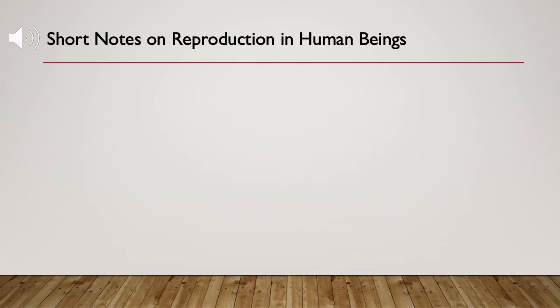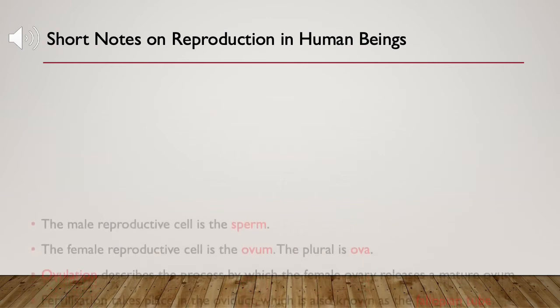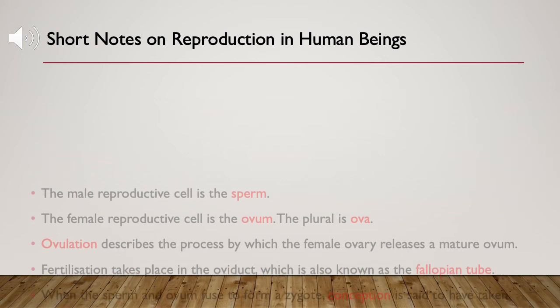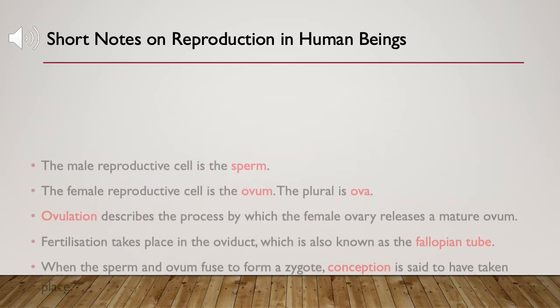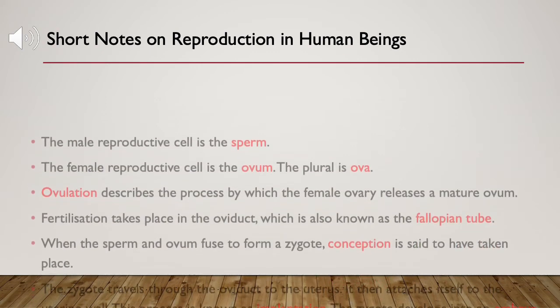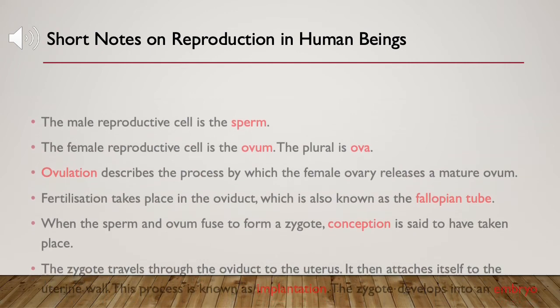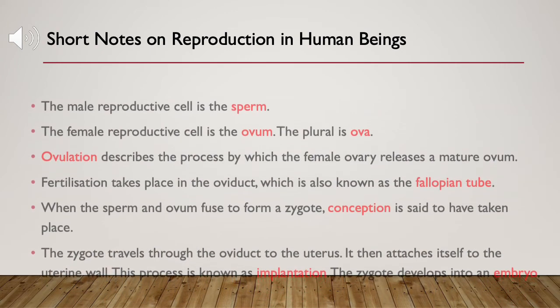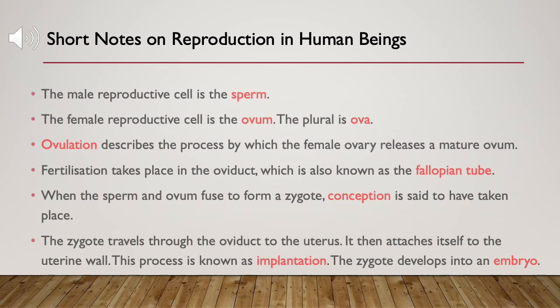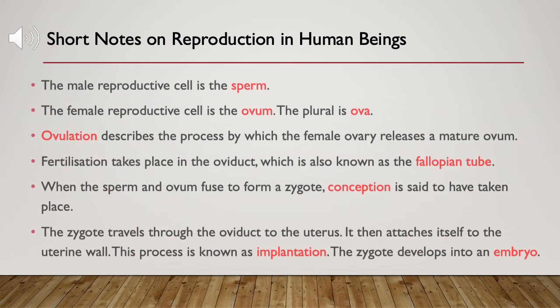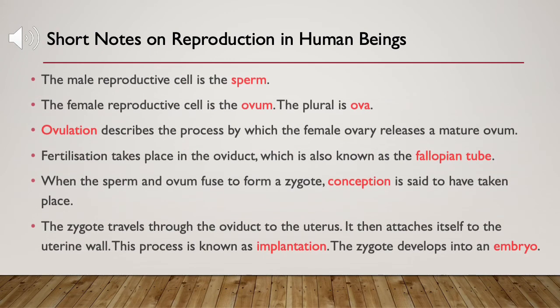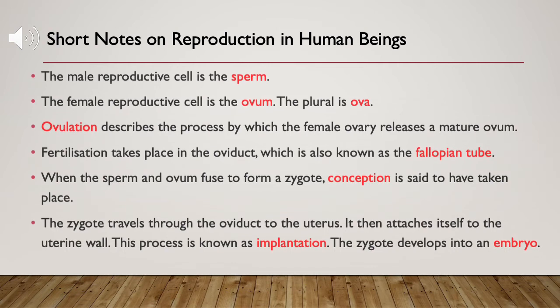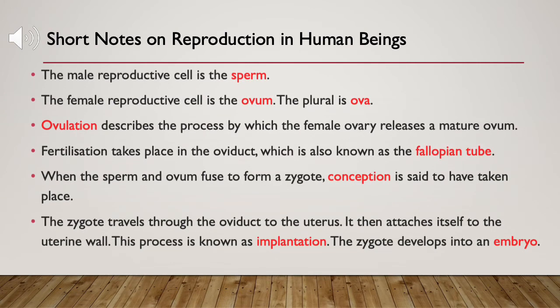The following are short notes on reproduction in human beings. The male reproductive cell is the sperm. The female reproductive cell is the ovum. The plural is ova. Ovulation describes the process by which the female ovary releases a mature ovum. Fertilization takes place in the oviduct, which is also known as the fallopian tube. When the sperm and ovum fuse to form a zygote, conception is said to have taken place.